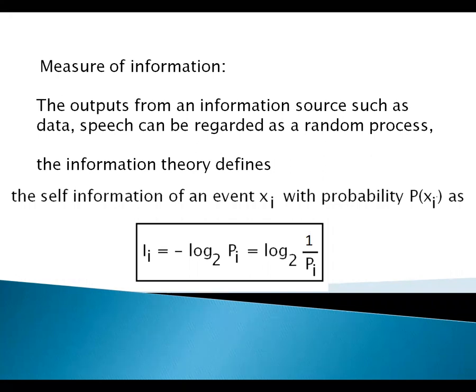So let us see the properties of self-information. I of i is the self-information, equal to the logarithm of 1 by P of i, always with base 2. It is the measure of information, and the unit of I of i is bits. Now let us go for the properties of self-information.